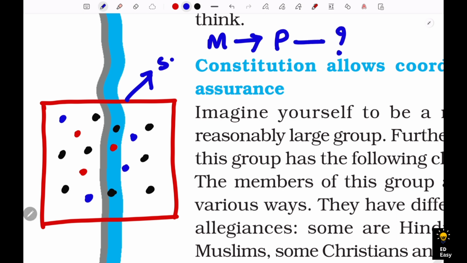Now the question comes: when there are different kinds of people having different opinions, how are they going to coexist? In the society, everyone is dependent on each other. So without any basic rules, how are they going to behave with each other?